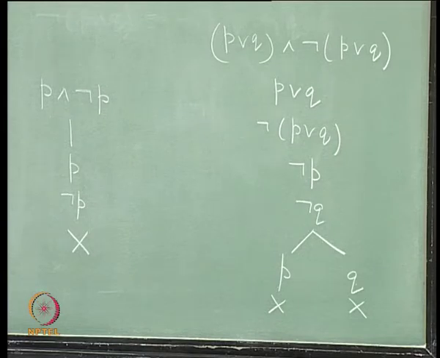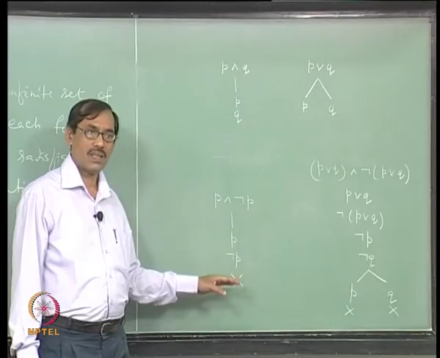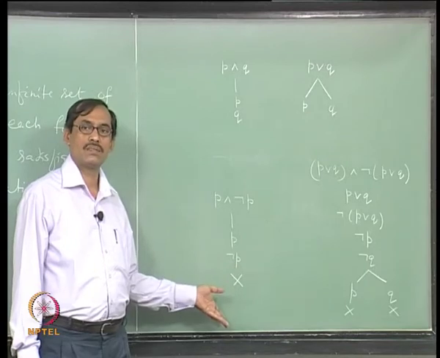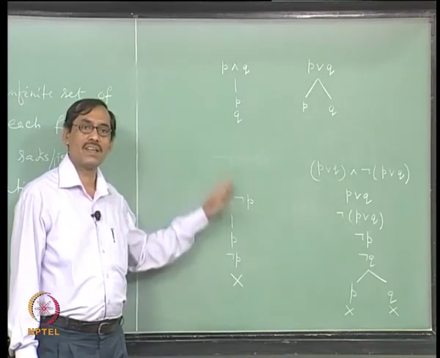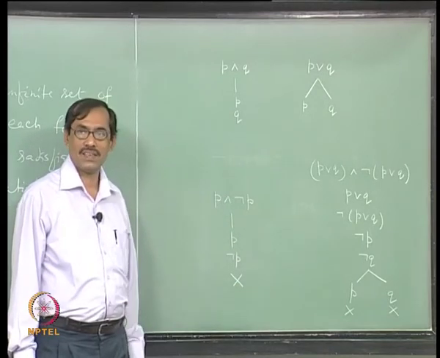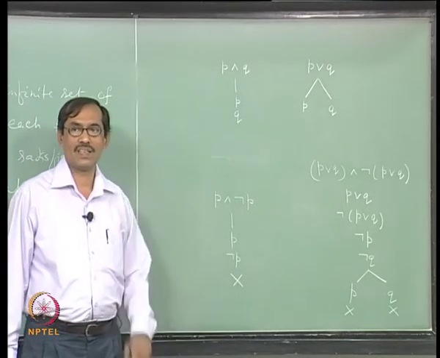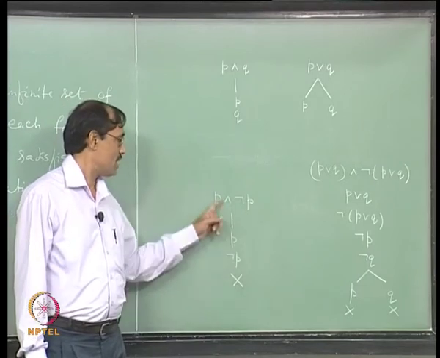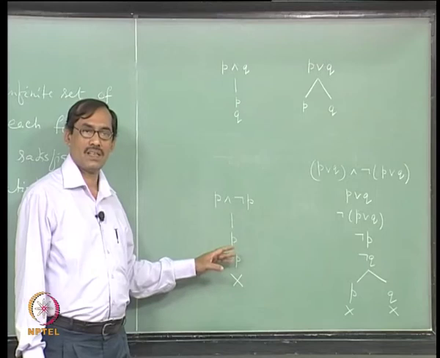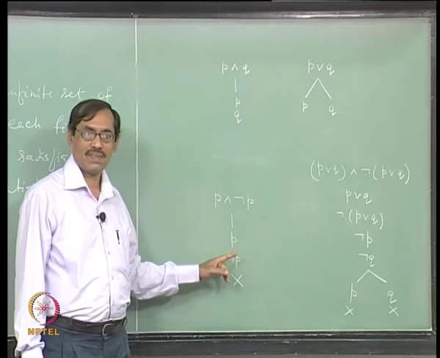So why did we not have a rule for the bottom? This is what we are going to write. If you find in a path a proposition or its negation, you close it, or if you find in a path bottom is occurring, close it, because that will tell you that in order that the propositions in that path are true, bottom should be true, it can never be. So that path also closes, right. So there we are tackling this bottom, all others are given the rules. So our rule will be, if in a path you get a proposition, its negation, that is one case. Second case is, if you find a bottom, then close the path.